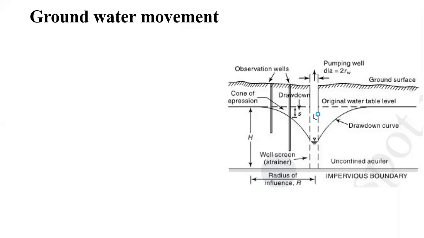Due to which we will observe a curve. We see a curve, or we see a cone formation there. This is nothing but a conical form. Here we are finding a funnel shape. So this is nothing but the cone, and this cone is considered as a cone of depression.